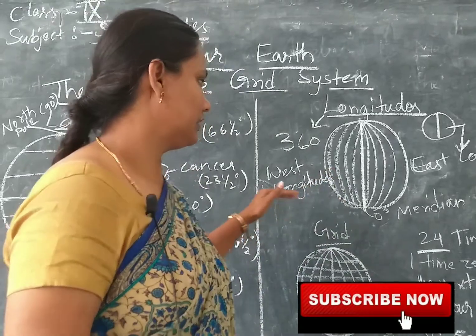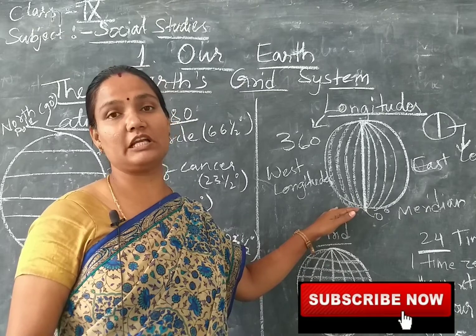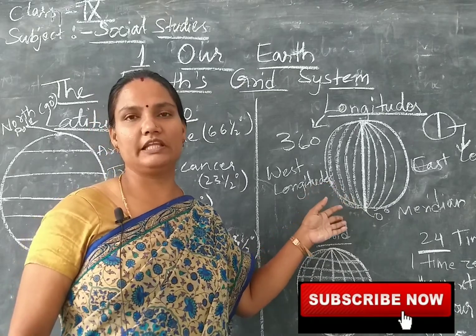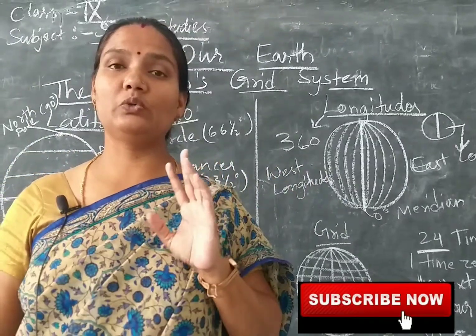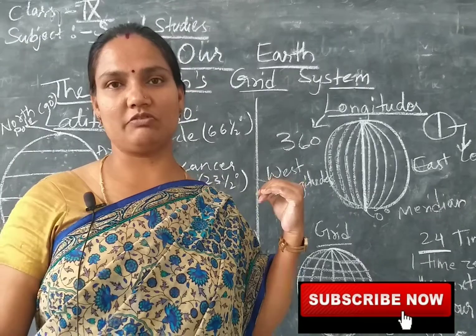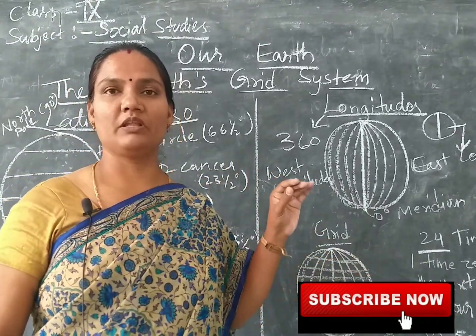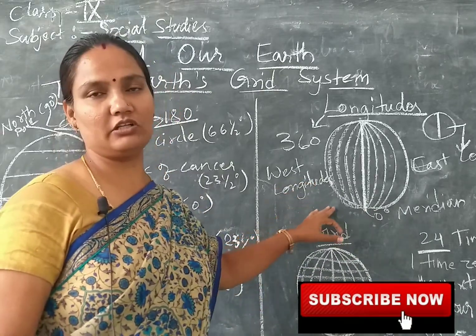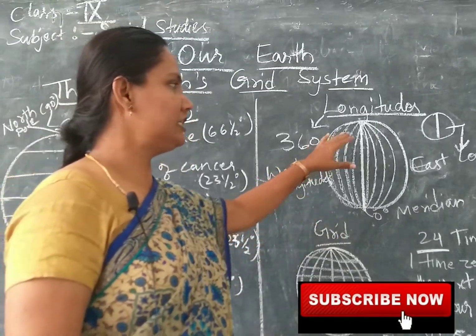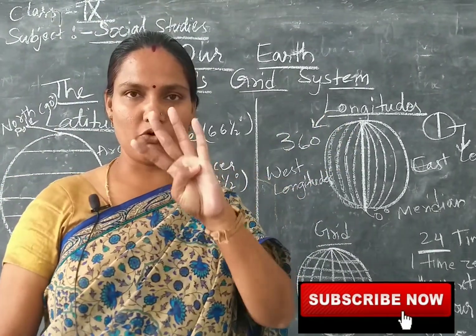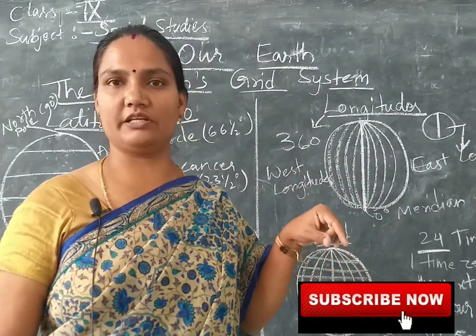These cartographers, Greek people, they are actually Greek people, they have done this work of latitudes and longitudes, and it took nearly 2000 years for them to do this work, children. And after doing depth study, they drew these lines on the globe, on the earth, on the map. Okay, and each longitude takes 4 minutes to move from its position towards the sun, right?